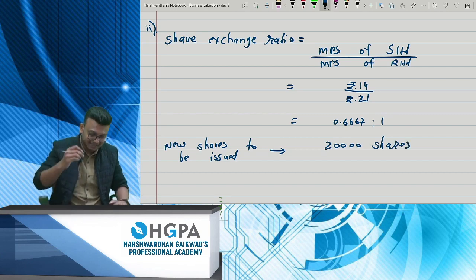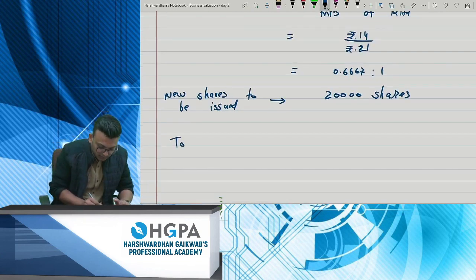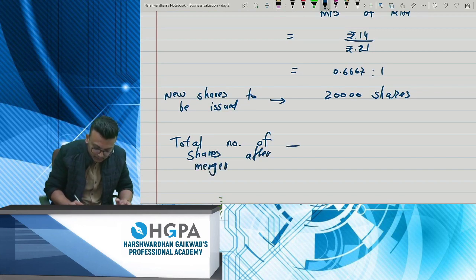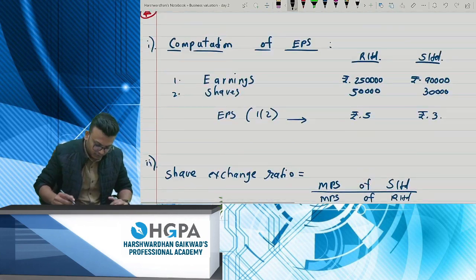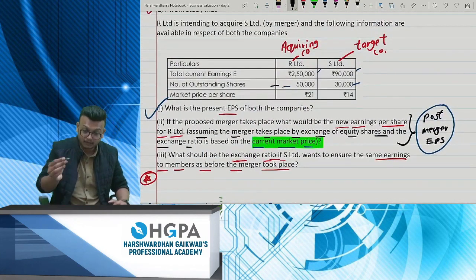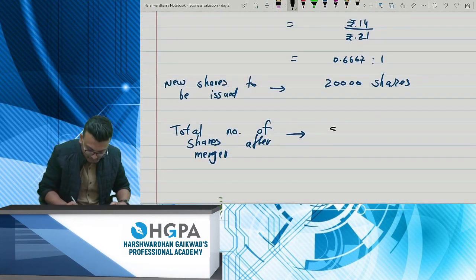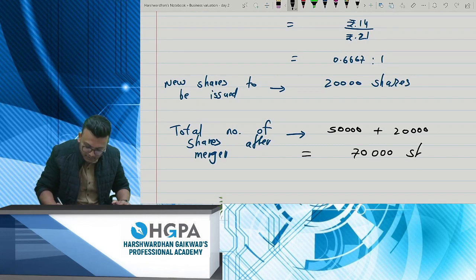What is your next step? The total number of shares after the merger. You have existing shares of 50,000 plus these new shares, so the total will be 70,000 shares.